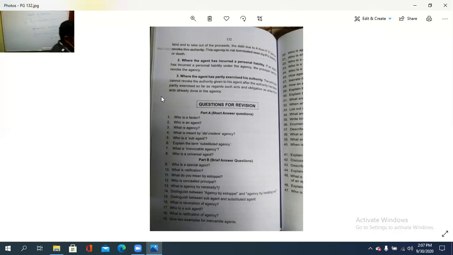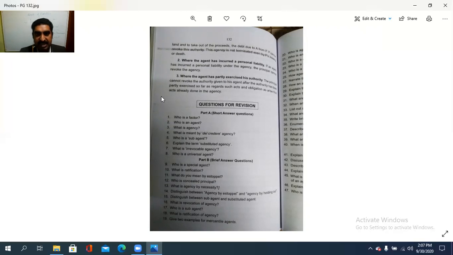P may die, become insane or become insolvent, but agency cannot be terminated because the agent is having some interest in the subject matter that is involved in that matter. So in such a case it cannot be terminated or revoked, and such an agency will be an irrevocable one. Means cannot be revoked, cannot be terminated or cannot be cancelled.